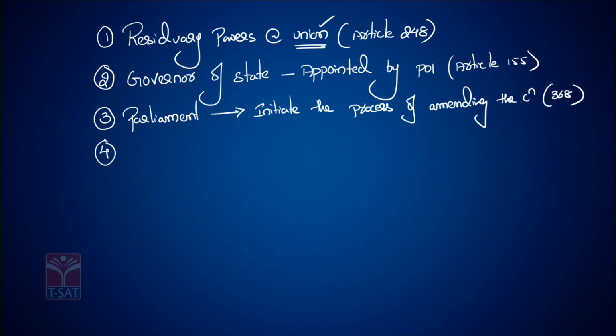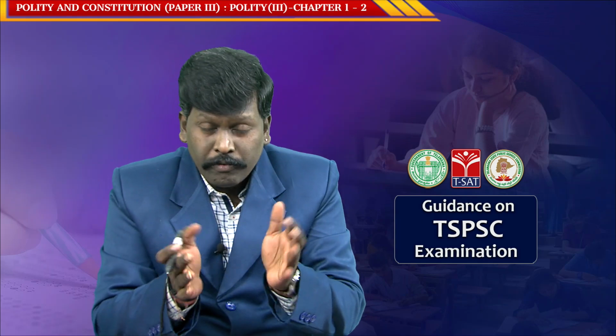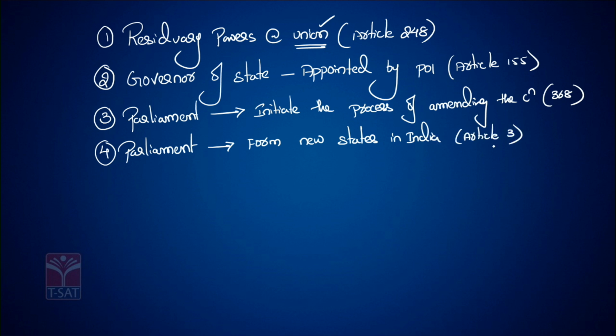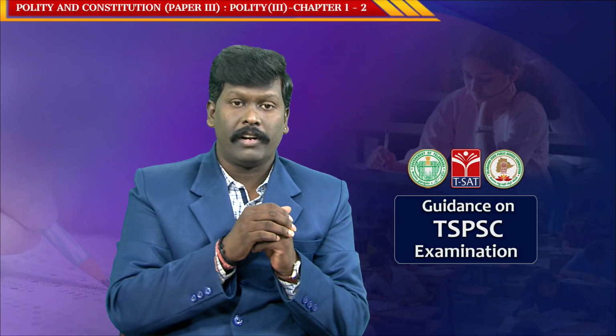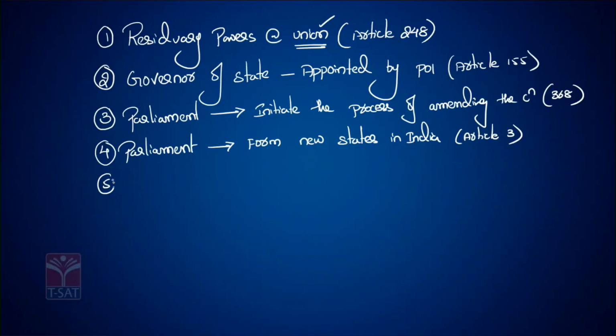Reason number 4. Suppose you want to create or merge or change the boundaries of the states in India, who has the authority to form the new states in India? Parliament. The Union has the authority to form new states in India. According to Article 3 of the Constitution, it is the Parliament which has the authority to form the new states in India, right? Point number 5.